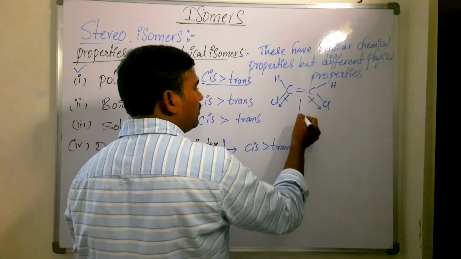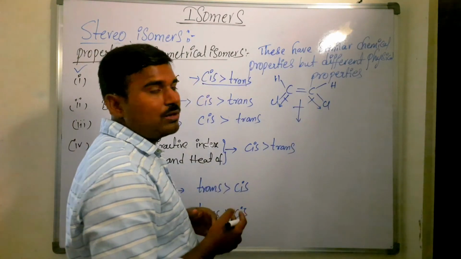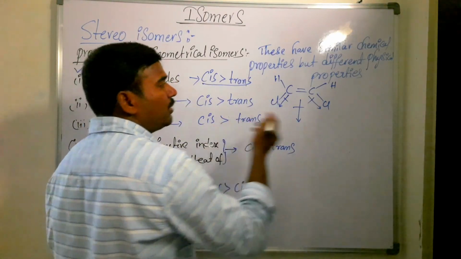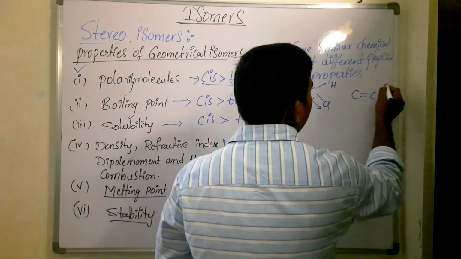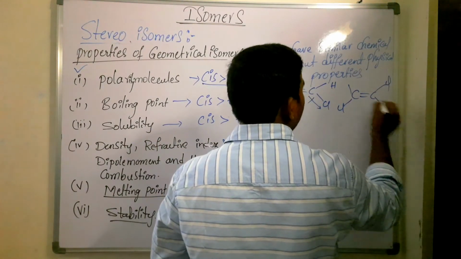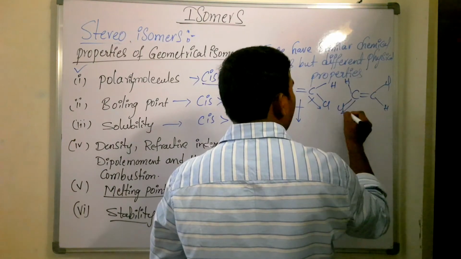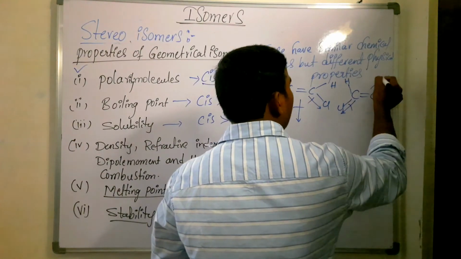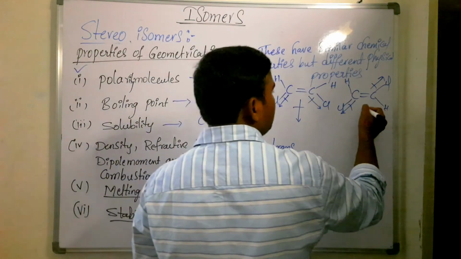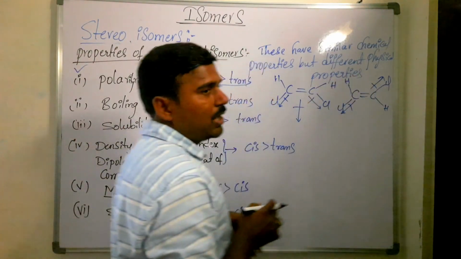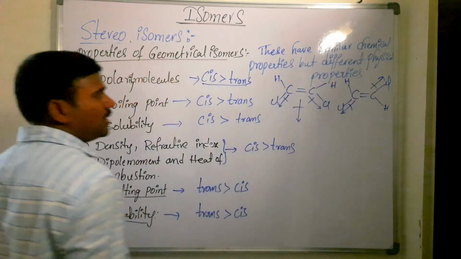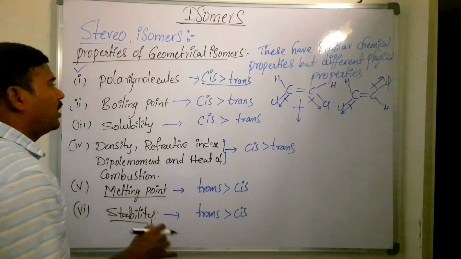The resultant moment of the bond pair of electrons will be downward, so it is a more polar molecule compared to trans. In trans, the two chlorine atoms are on opposite sides. One chlorine pulls the electron pair downward, and the other pulls upward, so the resultant dipole moment cancels out. So it is a non-polar molecule. Trans is non-polar, cis is more polar.